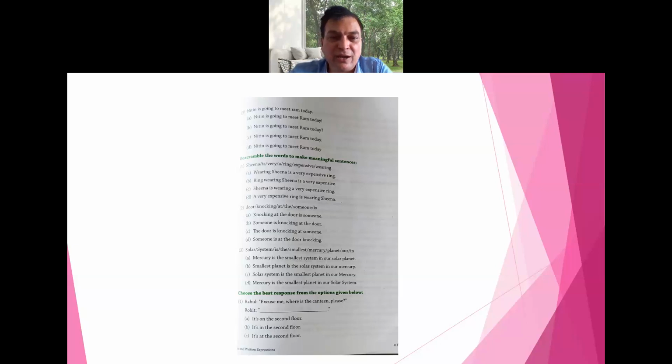But the words are given, like Sheena, then oblique, is, then oblique, very, then oblique A. Like this it is given and you have to frame a sentence. Sheena is wearing a very expensive ring. Option C is correct, sir. But I am just explaining this to you.